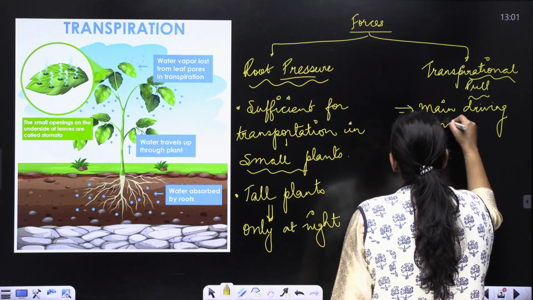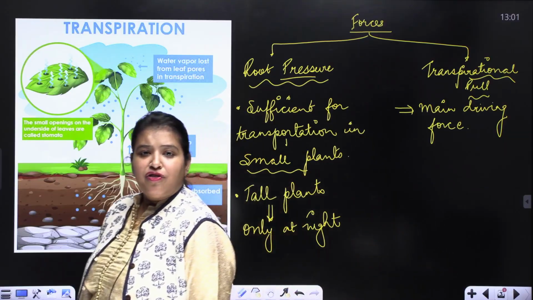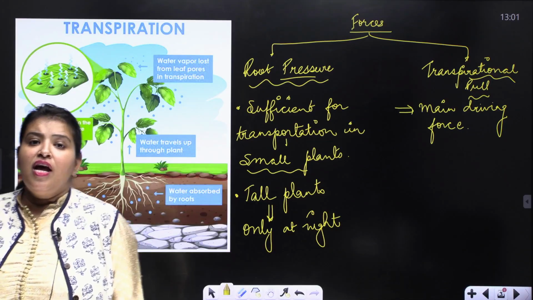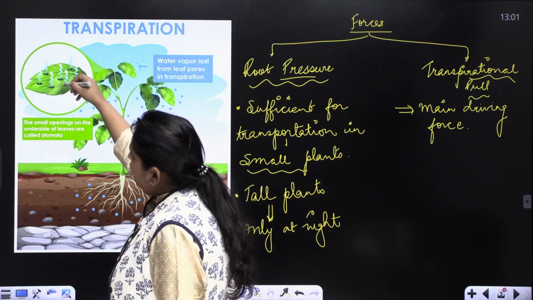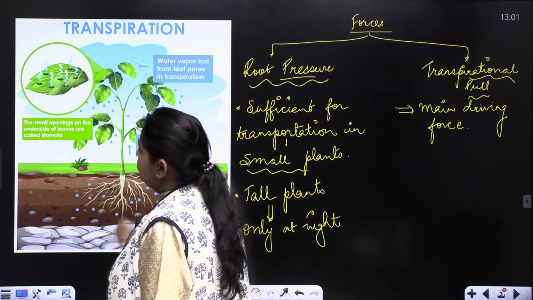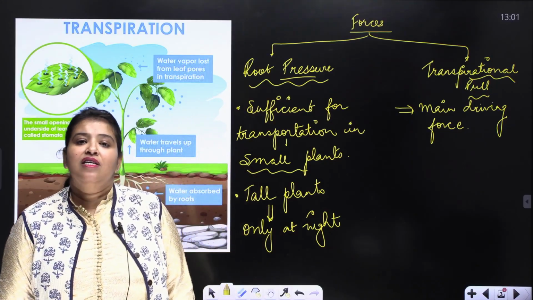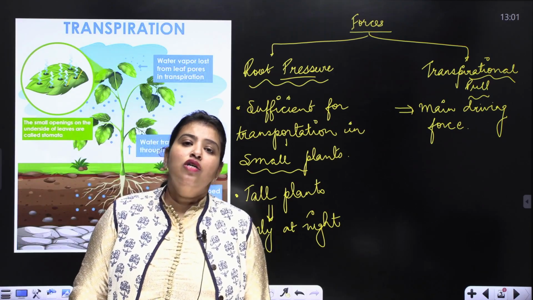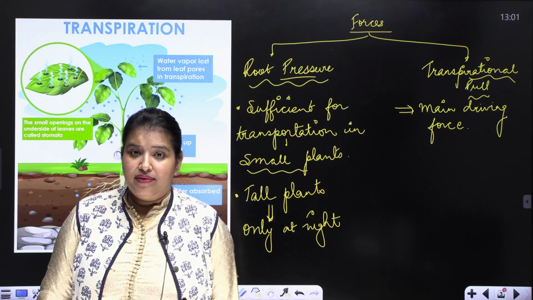What is this transpirational pull? Simple question, what is transpiration? Transpiration is the loss of water from these small pores which are present on the surface of leaves that you call stomata. And the loss of water takes place in the form of water vapors, right?